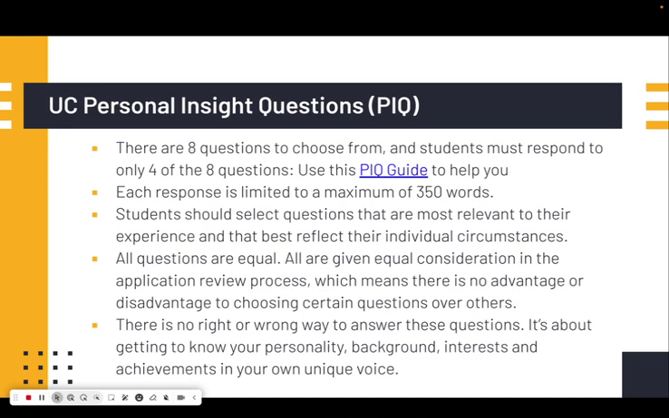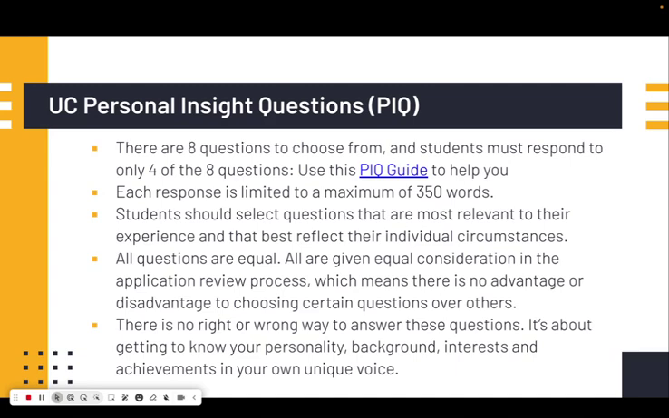UC personal insight questions. So there are 8 total questions for students to choose from. We also have linked the personal insight question guide here for students and parents. Each response is limited to a max of 350 words. So students should really be selecting questions thoughtfully to see where they can apply a lot of their experience, their growth, where they can highlight different aspects about themselves.